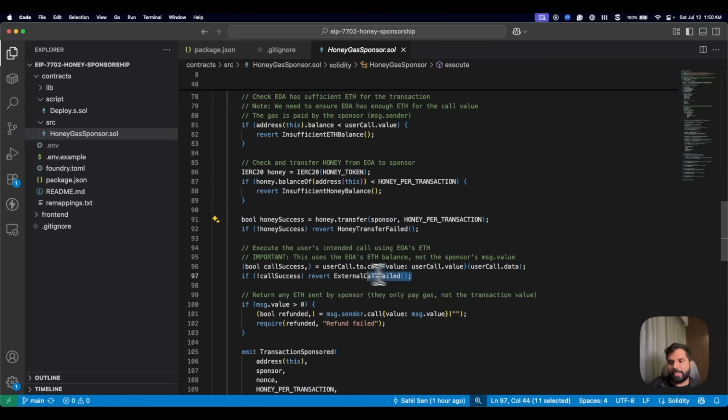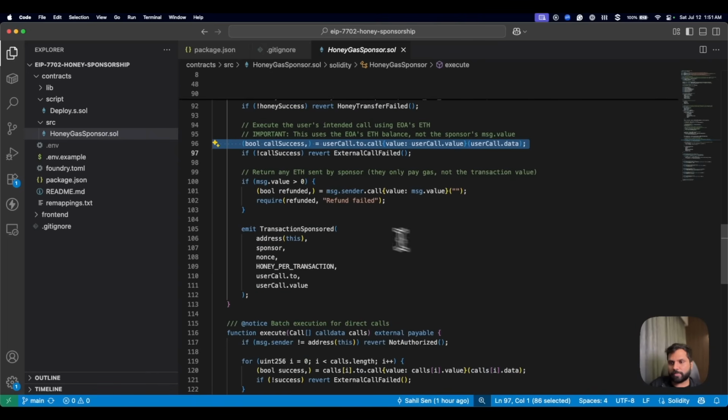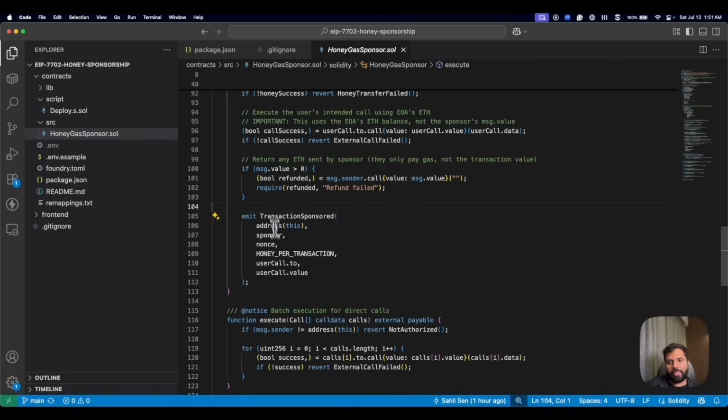And then we execute the call where we send some Berachain tokens from the EOA wallet to the third wallet, the gas for which will be paid by the sponsor. And we return the ETH to the sponsor, whichever amount of ETH is left after the gas is paid, and then emit the transaction sponsored event.